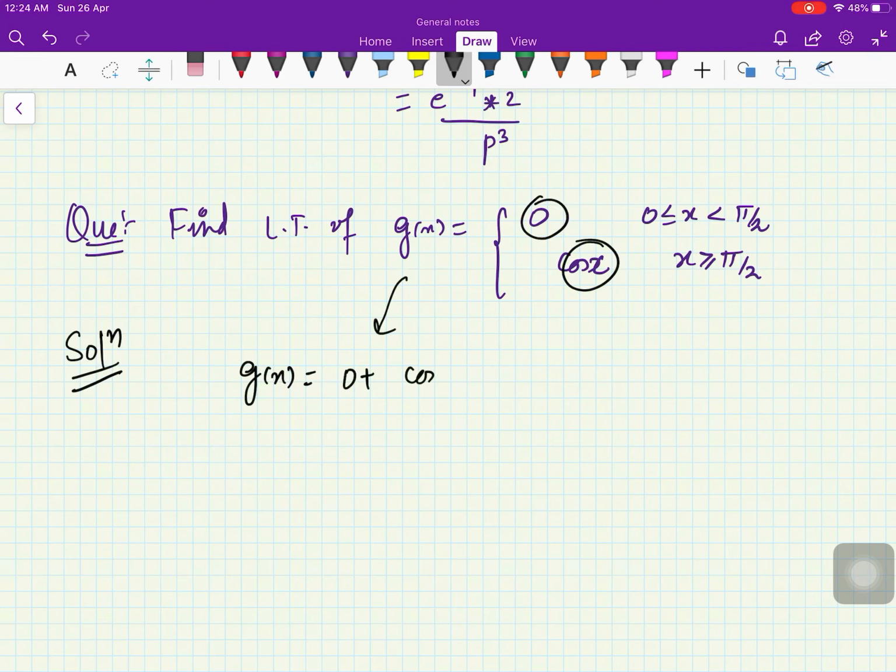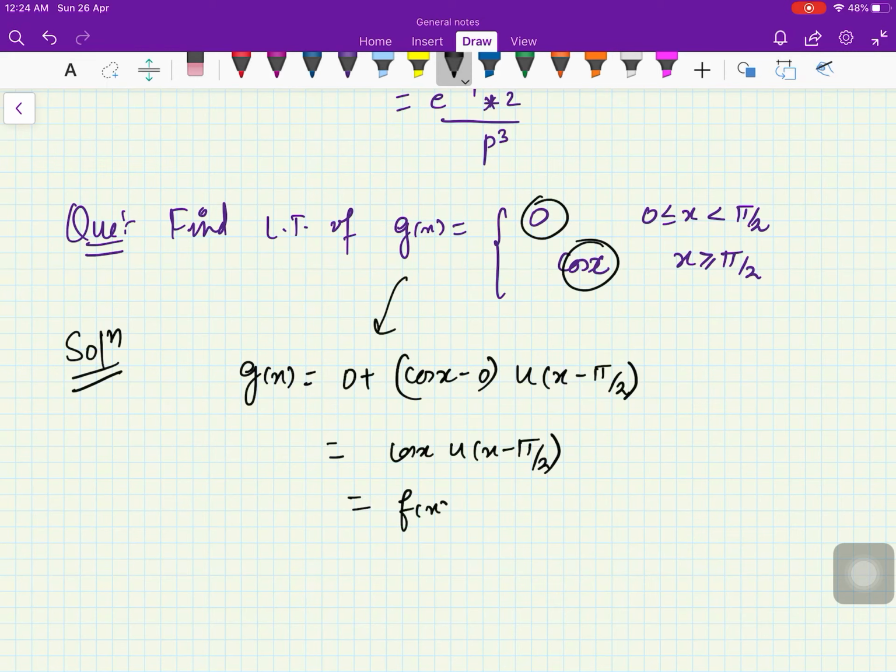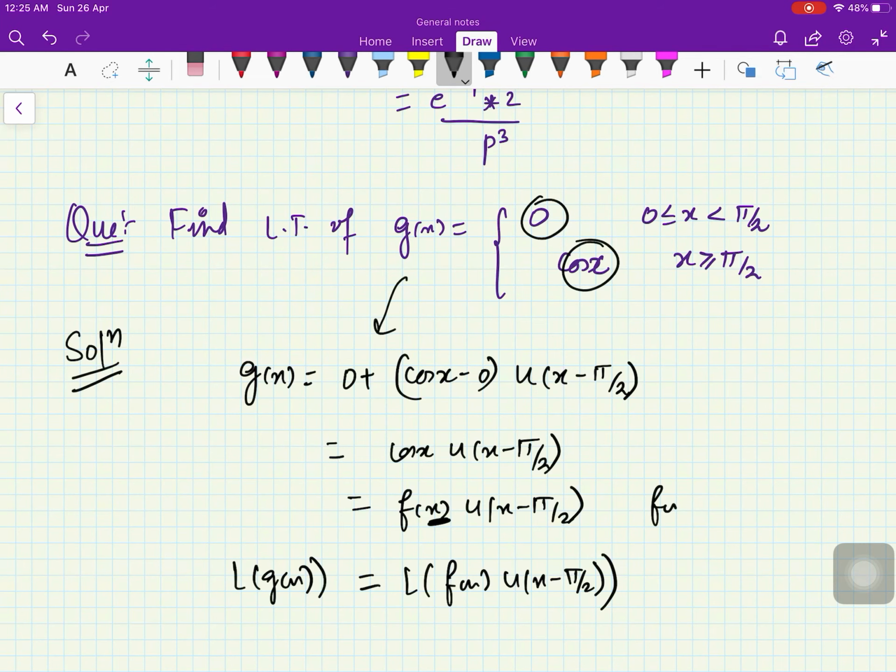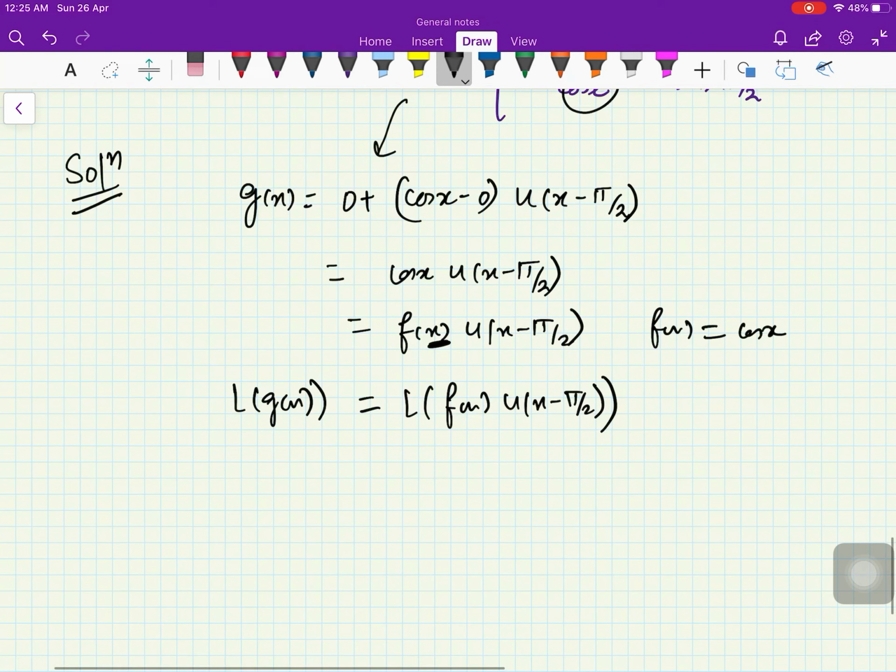So you can write this function as 0 plus (cos x minus 0) into the unit step function at pi by 2, right? So this is cos x into u of x minus pi by 2, right? Now if you compare it with f of x into u of x minus pi by 2, you don't have f of x minus pi by 2 here. So if you want the Laplace transform of g of x, that will be L of f of x u of x minus pi by 2, where your f of x is cos x.